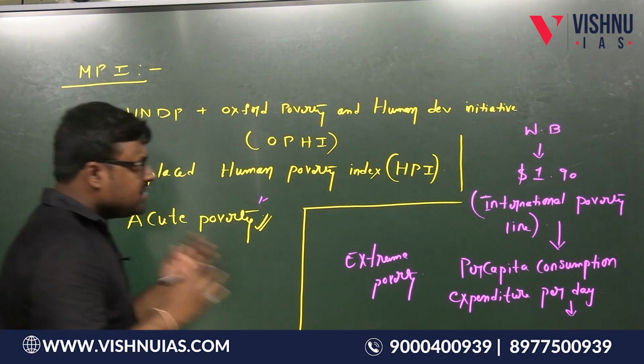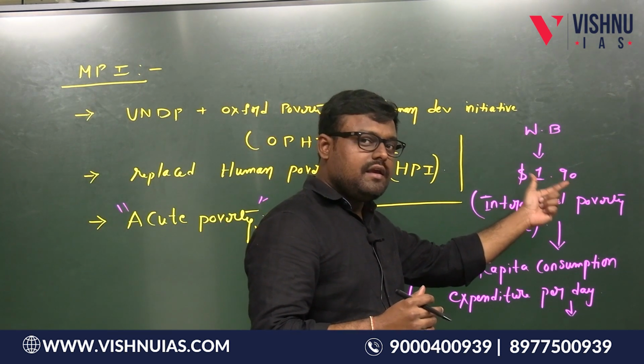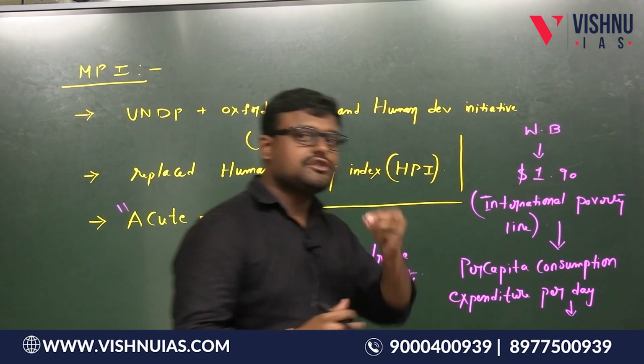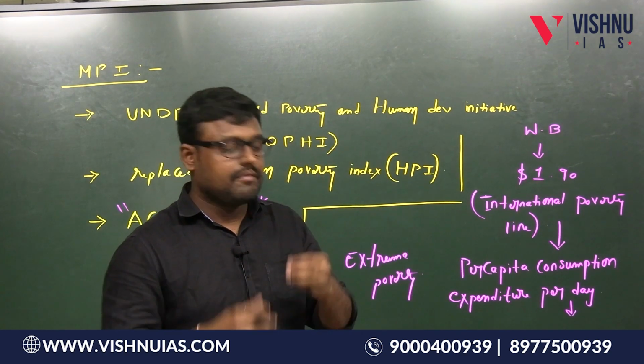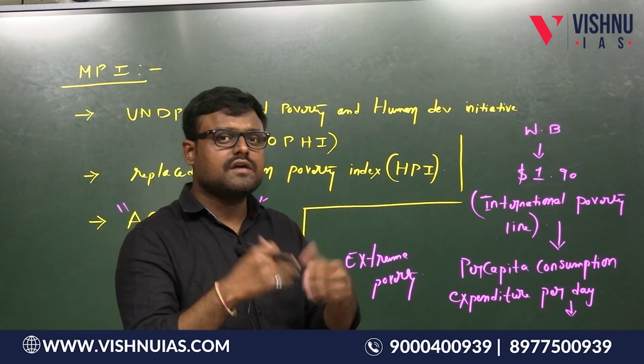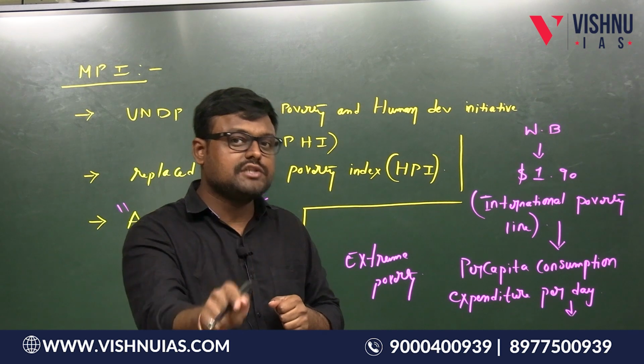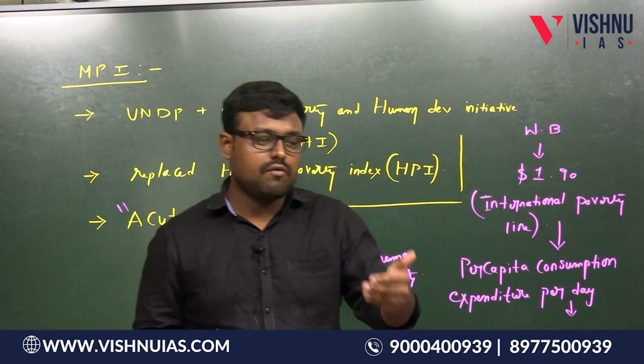Fine. So in this World Bank international poverty line, poverty is measured in terms of spending. If a person spends less than $1.90, he is considered to be poor. So here only one dimension is taken, and that dimension is spending. Similarly, we can also take one more dimension.